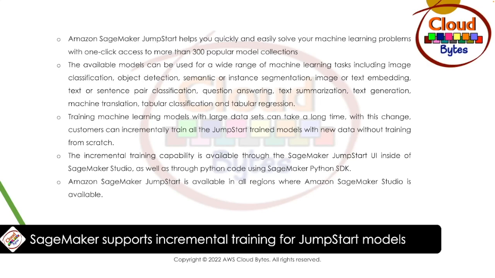Training machine learning models with large data sets can take a long time. With this change, customers can incrementally train all the Jumpstart trained models with new data without training from scratch. The incremental training capability is available through the SageMaker Jumpstart UI inside SageMaker Studio, as well as through Python code using the SageMaker Python SDK. Amazon SageMaker Jumpstart is available in all regions where Amazon SageMaker Studio is available. Moving on to next news.